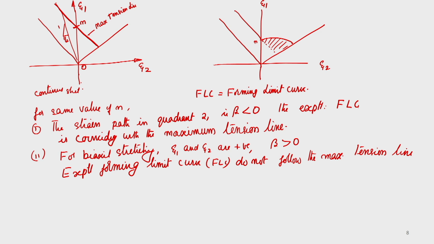But you will find that it is at a higher value. Okay. So, that means this indicates that there is some process which retards the necking in the biaxial tension condition. In the biaxial stretching condition, there is some reason which retards or slows down the necking process after it has reached the maximum tension line. So, that is one thing. How that is taking place, we will have to look at.